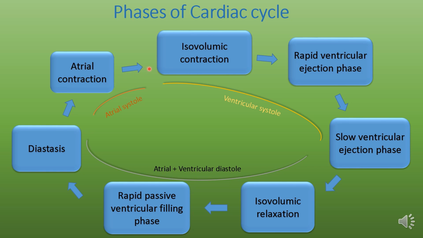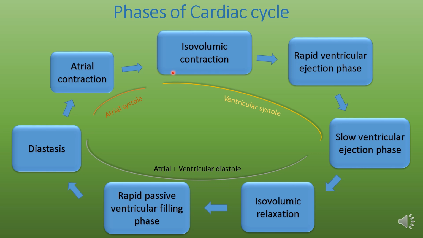After that, ventricular systole starts and intraventricular pressure rises, which causes closure of the AV valves, and this pressure initially does not increase sufficiently to open the semilunar valves.